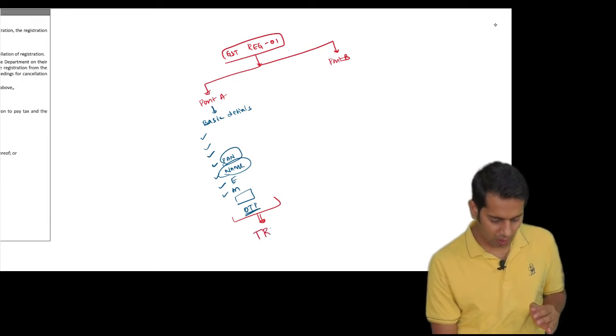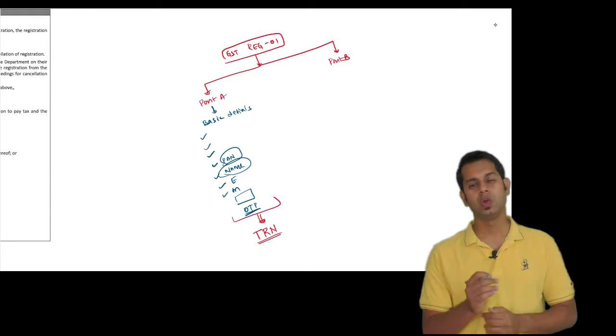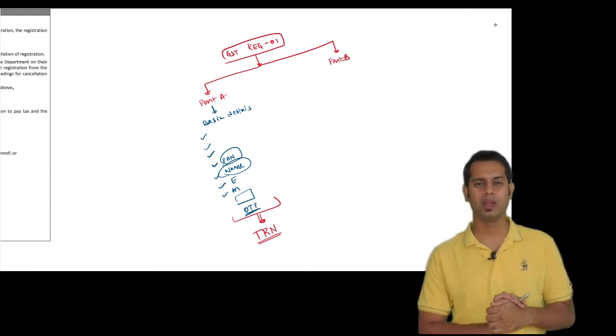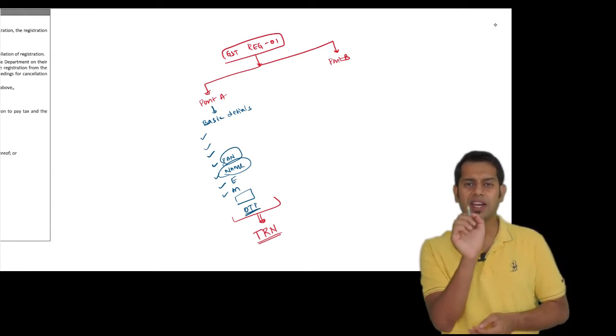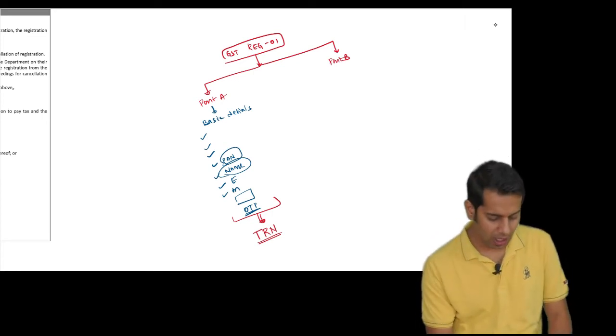You will get something called a TRN, a temporary reference number.